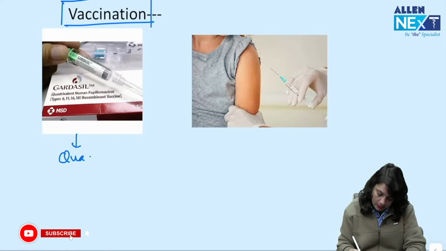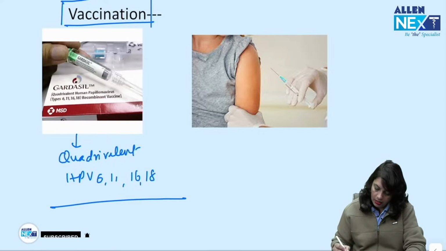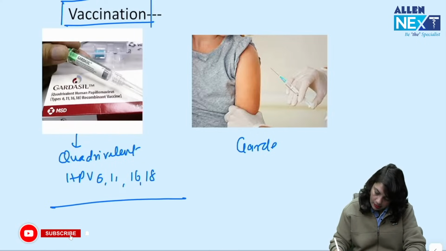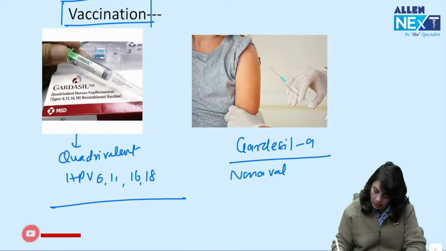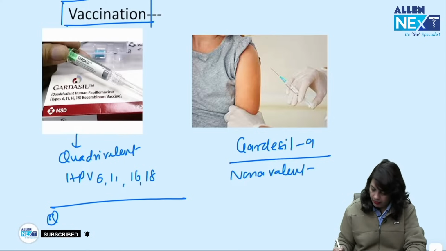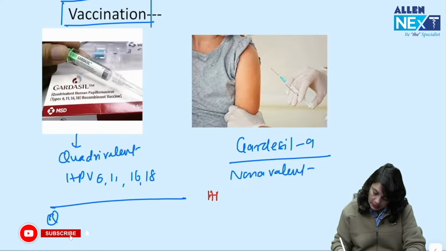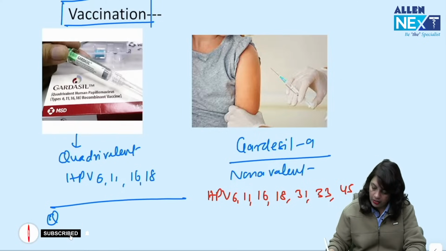Next, vaccination. There is Gardasil, a quadrivalent vaccine, HPV 6, 11, 16, 18. And there is Gardasil 9, a nonavalent vaccine. Nonavalent means HPV 6, 11, 16, 18, 31, 33, 45, 52, 58.